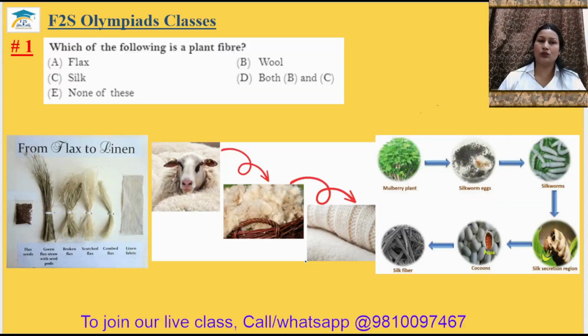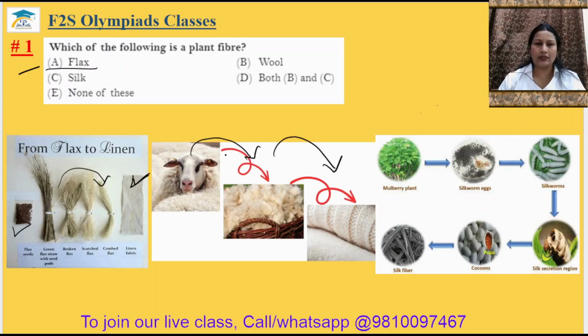Grade 7 Silver Zone Comprehensive Book Science Chapter 2 Fiber to Fabric Video Part 1. Question number 1. Which of the following is a plant fiber? So flax, you can see flax is the plant fiber. Flax seed you have seen, and we can obtain the fiber from it and make the fabric. Wool can be obtained from the animal.